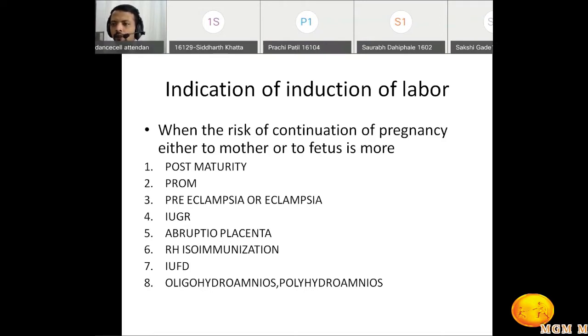There are different kinds of risk, like in post-maturity. What happens in post-maturity? Post-maturity means she is 40 weeks pregnant and she is passing that 40 weeks, still she doesn't go into labor. We can safely wait up to 40 weeks, 41 weeks.